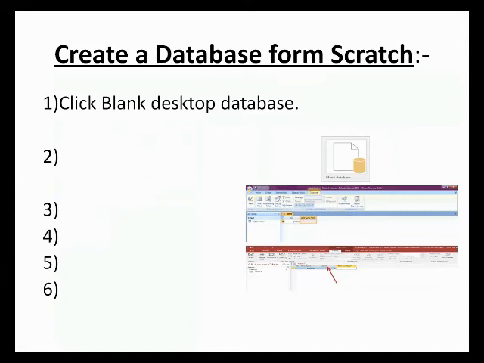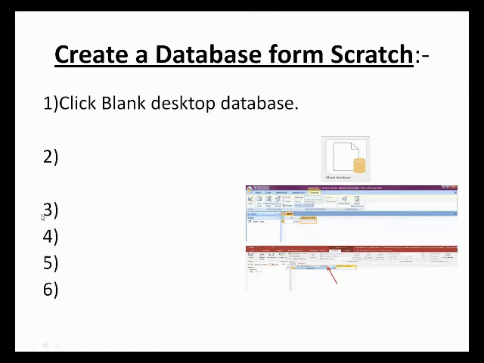The steps of creating a blank database are: number one, click blank desktop database, and then type a name for your database in the file name box. The default name is Database1.accdb, where the number is a numerical sequence 1, 2, 3, and so on.